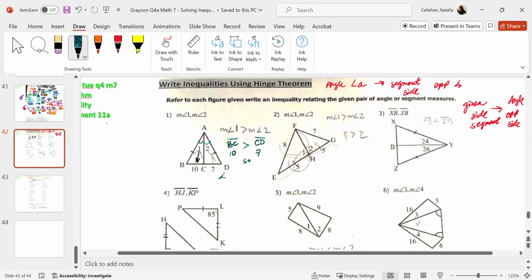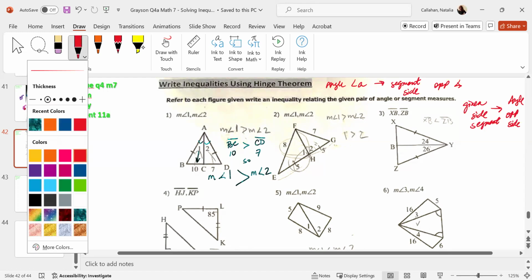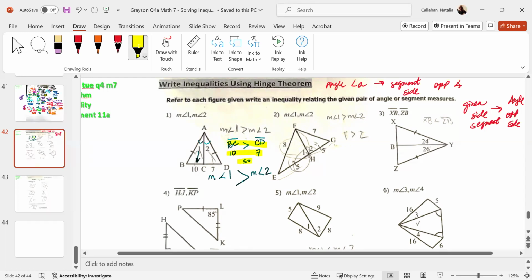So measurement angle 1 is greater, make sure you put the greater, like bigger, than measurement angle 2. Is that what you have? Okay. You might want to also put down something like this, so that way you have that.